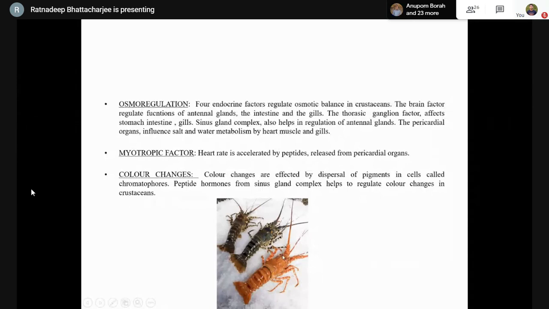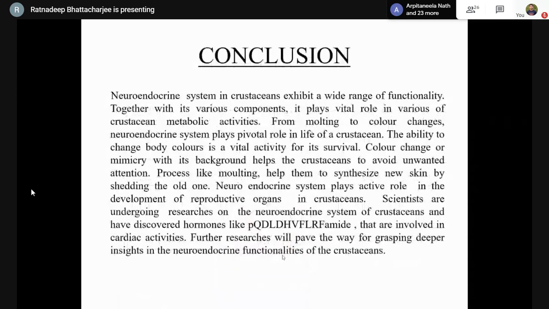Now to conclude, I would like to say that the neuroendocrine system in crustaceans is found to exhibit a wide range of functionality. Together, along with various components, it plays a vital role in various crustacean metabolic activities. From molting to color changes, the neuroendocrine system plays a pivotal role in the life of crustaceans.